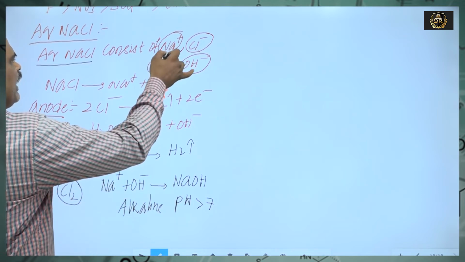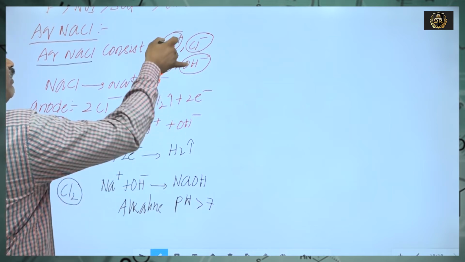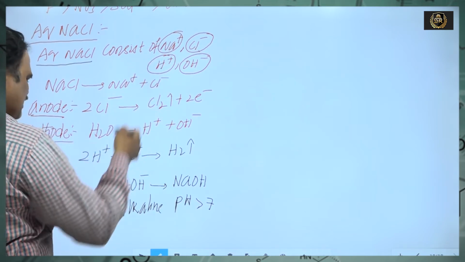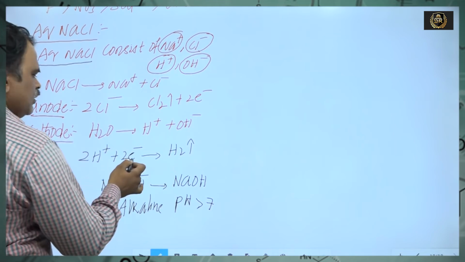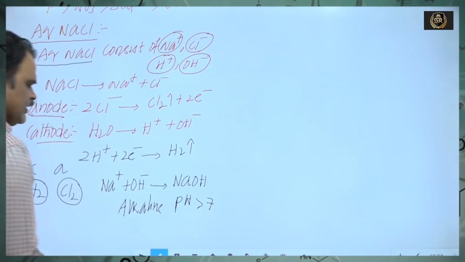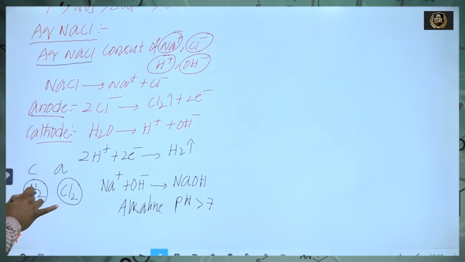At the cathode, among Na+ and H+, the discharge potential of H+ is lesser when compared with Na+. So, the H+ ions move towards the cathode, undergo reduction, and hydrogen gas is liberated. So in the electrolysis of aqueous NaCl, hydrogen gas is liberated at the cathode instead of sodium, and chlorine is liberated instead of oxygen at the anode.